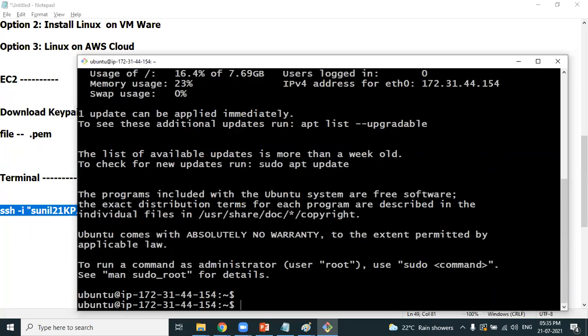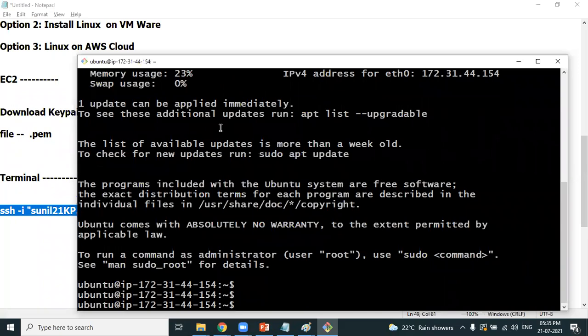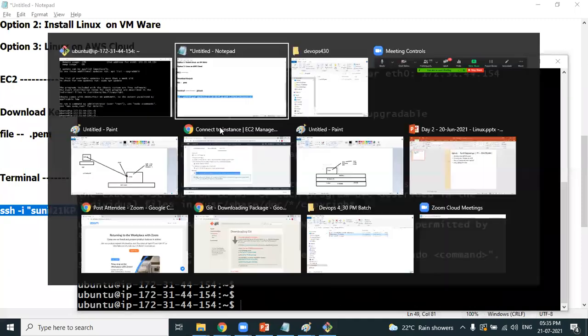You have successfully connected to a Linux machine running in the Mumbai data center. I am from Hyderabad. You have successfully connected. How did we connect, friends? We connected using the terminal. What is the proof that you are connected?